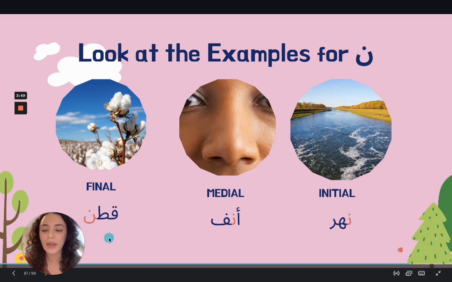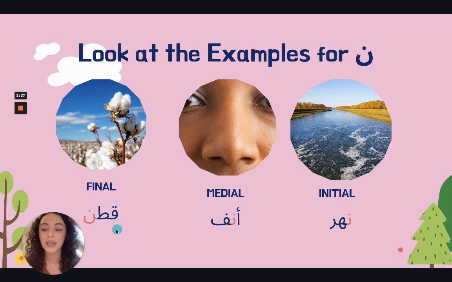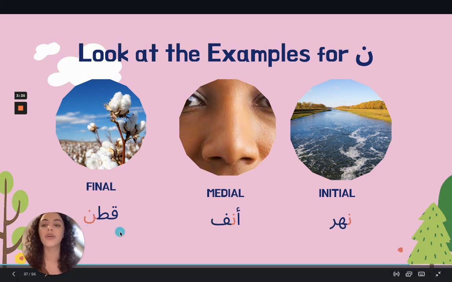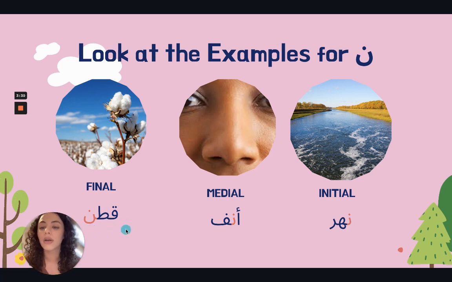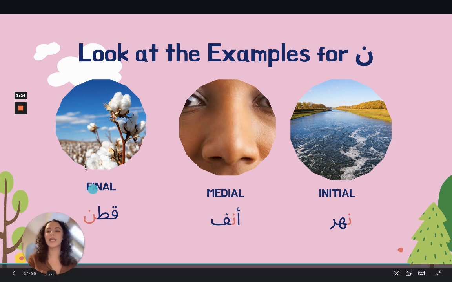So since we're already familiar with many of these letters, you should already be able to see how just by putting together, connecting the sounds of the letters, you're able to create a word. And this can be seen in qutn. We've already learned the qa, the ta, and the noon. So qutn, putting them together, qutn. All right, let's keep going.